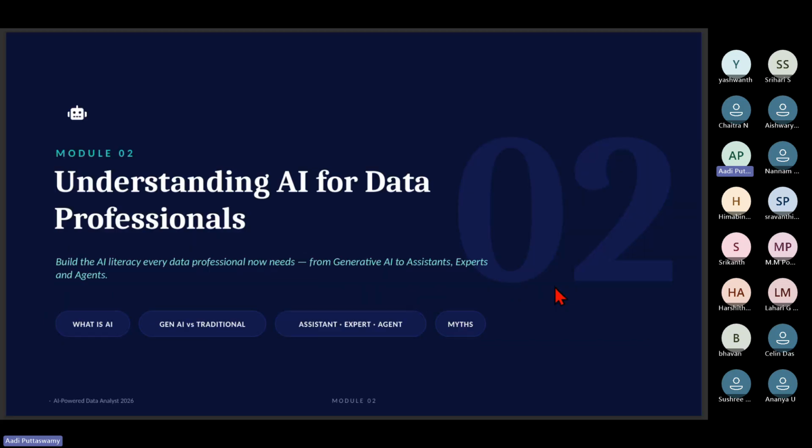Next, understanding AI for data professionals. What are data professionals? I've seen many institutes saying, learn data engineering, you will get a job. Become a data scientist, you'll get a job. Become a data analyst, you'll get a job. That's what institutes will tell you. Why? Because you pay fees. They'll say, hey, don't do data engineering, do data analytics. Yes sir, you pay 50,000, we'll make you a data scientist.